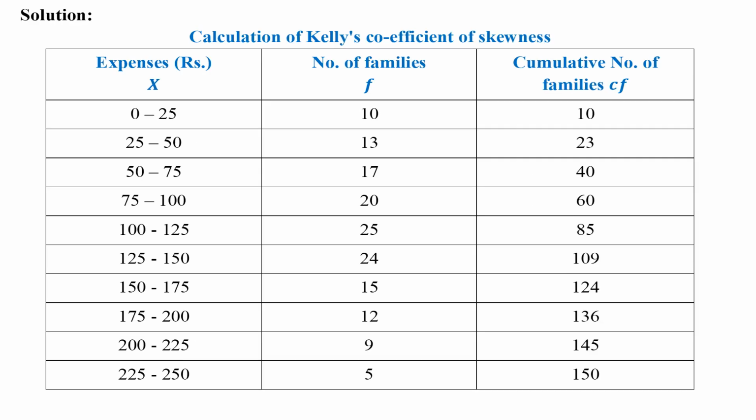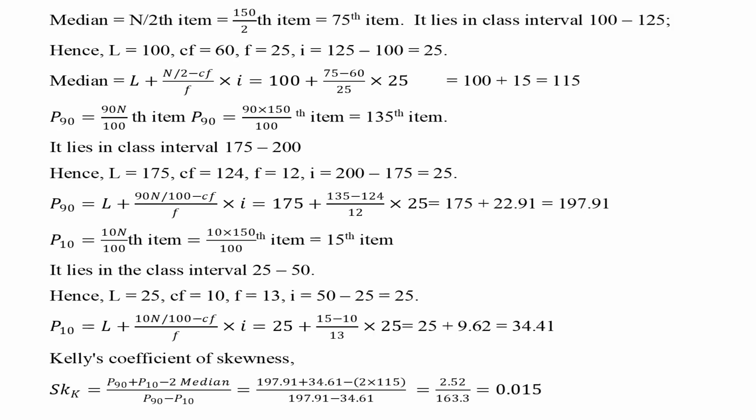To calculate Kelly's coefficient of skewness, a 3-column table is prepared. In the first 2 columns, expenses and frequency are given in the illustration or written. In the third column, cumulative frequency is calculated. Median equals n by 2nd item equals 150 by 2nd item equals 75th item. It lies in class interval 100 to 125. Hence, L equals 100, CF equals 60, F equals 25, I equals 125 minus 100 equals 25. Median equals 100 plus 15 equals 115.